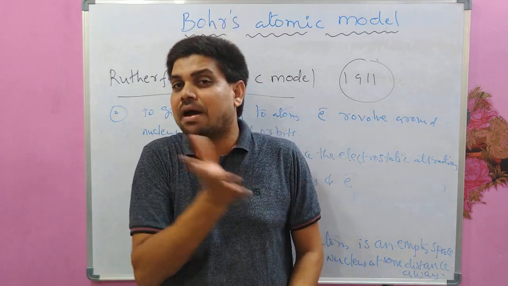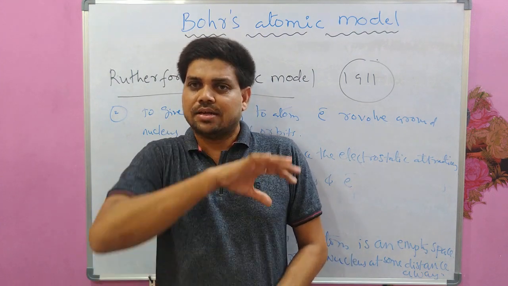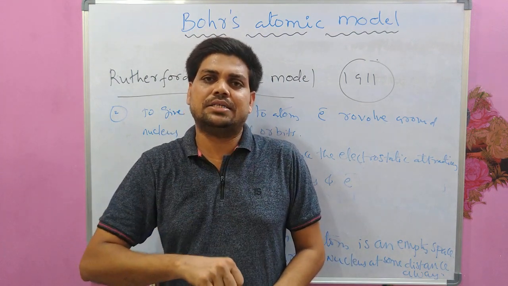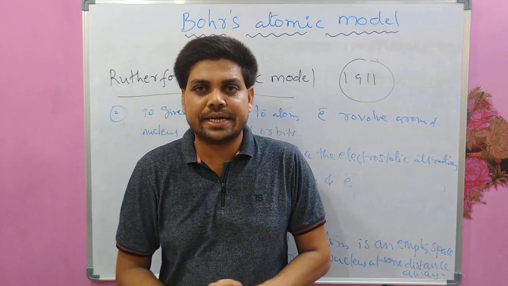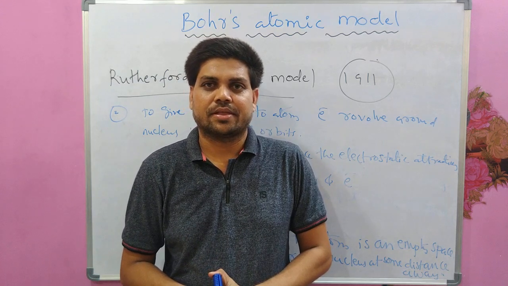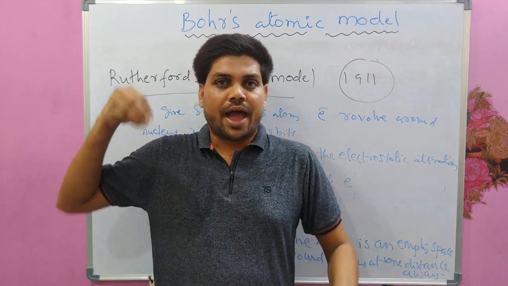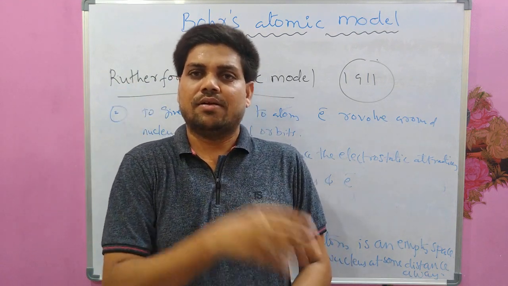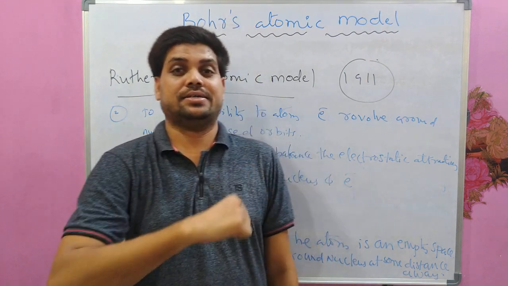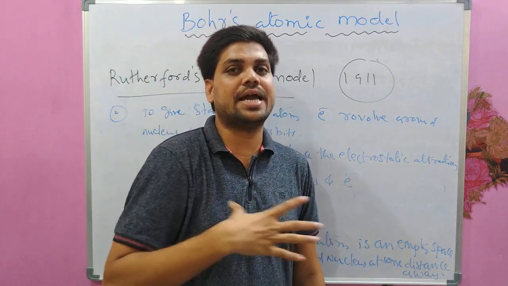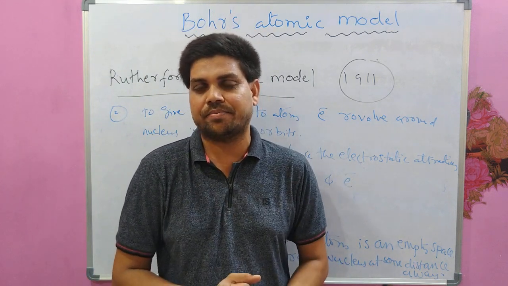Because of this repulsion force between alpha particle and nucleus, some alpha particles were scattered by greater than 90 degrees. And when few alpha particles had a head-on collision with the nucleus, then they travelled back with 180 degree scattering angle. Very few alpha particles were scattered in the backward direction.